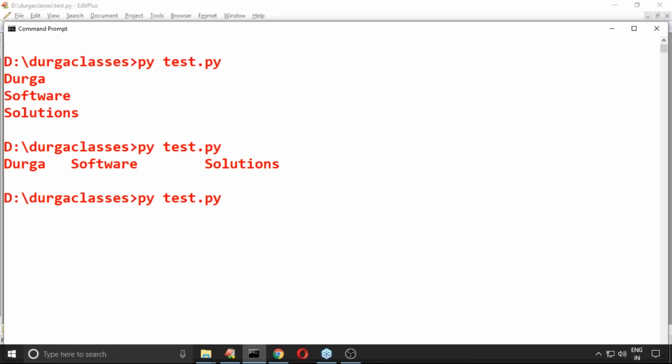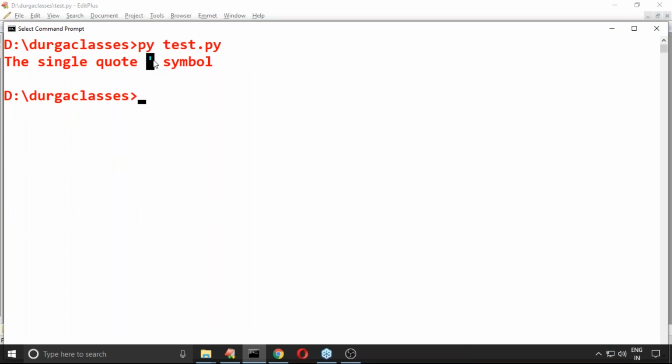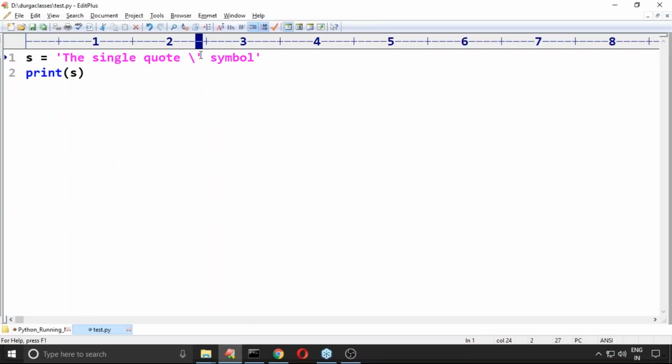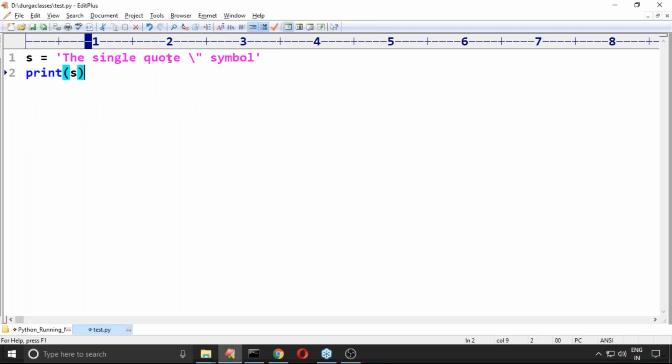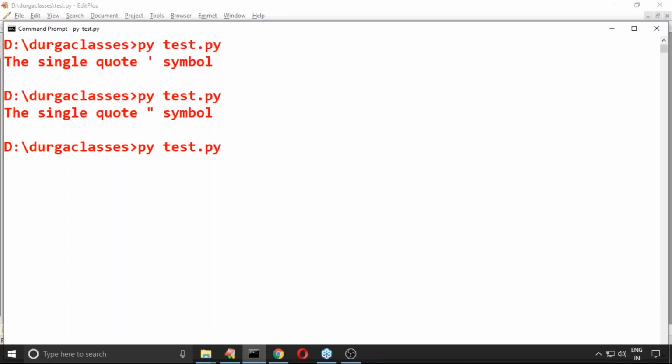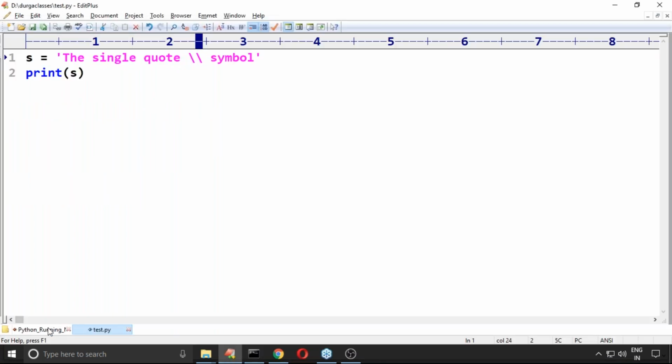Now observe the single quote symbol. Similarly, if I want to use a double quote as a symbol, then better to enclose it with the backslash. Now the double quote is treated as a symbol only, but not as a string literal delimiter. Suppose my requirement is I want to use backslash as a symbol. If you want to use backslash as a normal symbol, then better to go for backslash. Backslash by default is going to come. I hope everyone is in a position to understand, right?